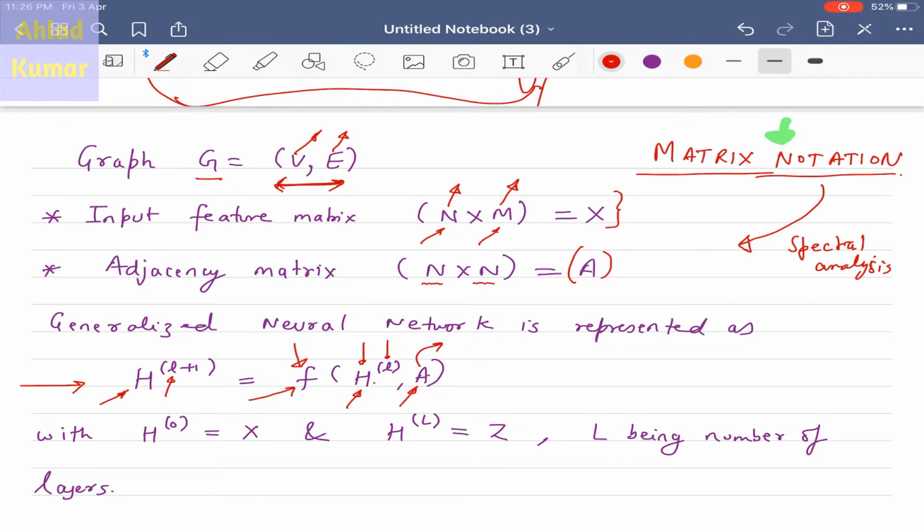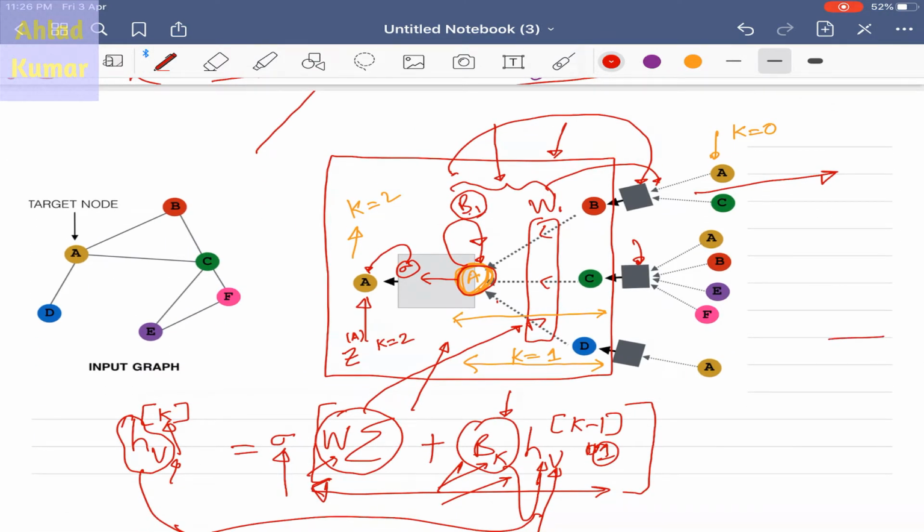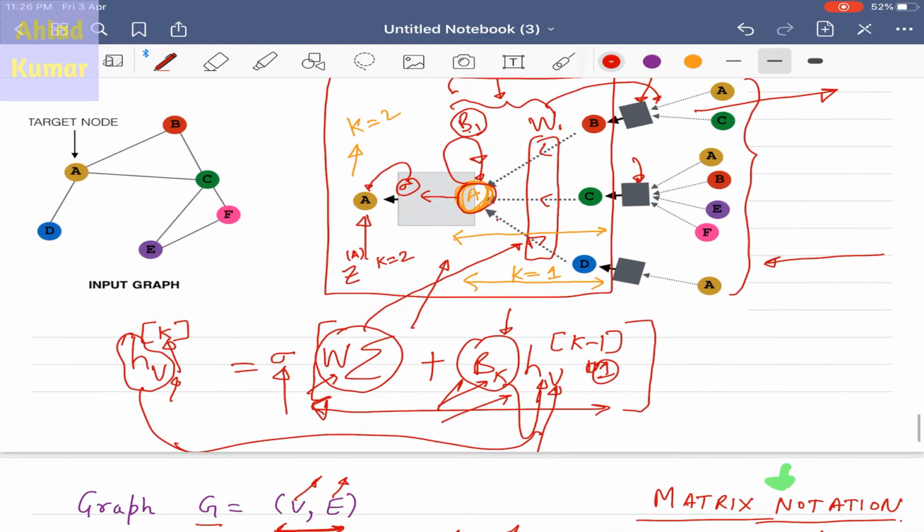To start with, layer 0, which is also k equal to 0, as we have discussed earlier, is equal to the feature matrix itself. So what we are saying here is that at the initial start, when we feed the input to this computational graph, it will be the feature vectors, as we have discussed many times. And the activation corresponding to the last layer will be the Z matrix itself. So Z is basically the node embedding that we are discussing over here.